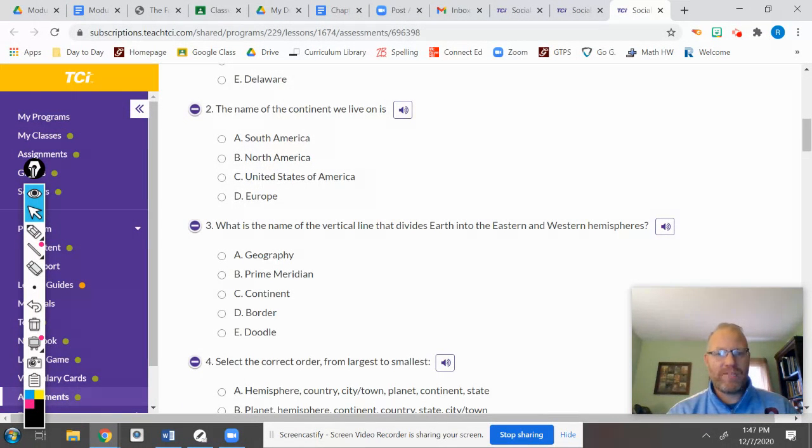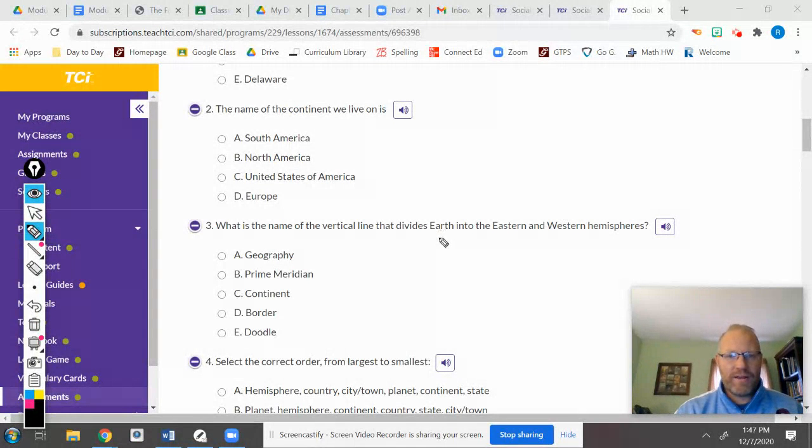What is the name of the vertical line that divides Earth into eastern and western hemispheres? When we think of vertical, we're thinking of a line that goes up and down. Well, that is crooked. Nope, that's crooked too. There we go. It's really hard to draw on this thing because it's like that tablet I showed you in the video.